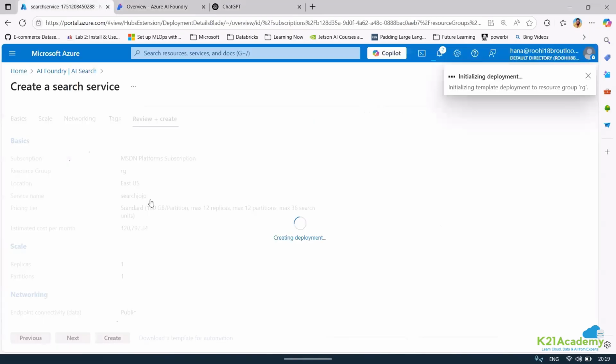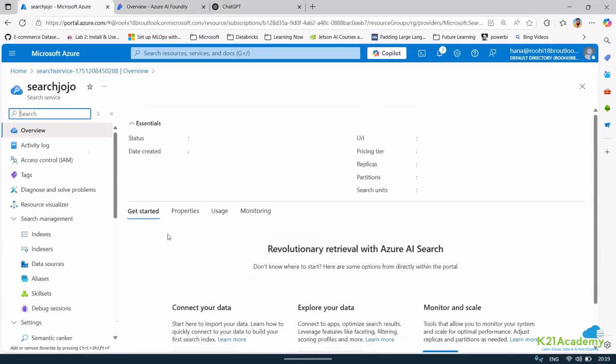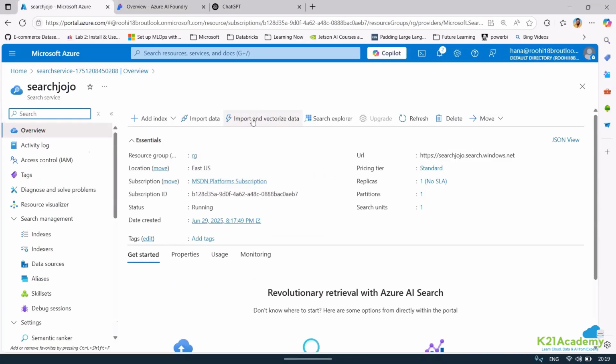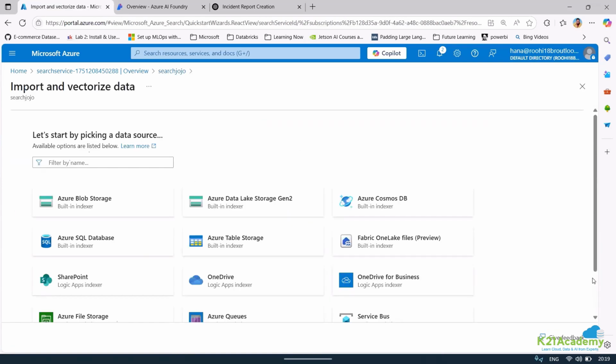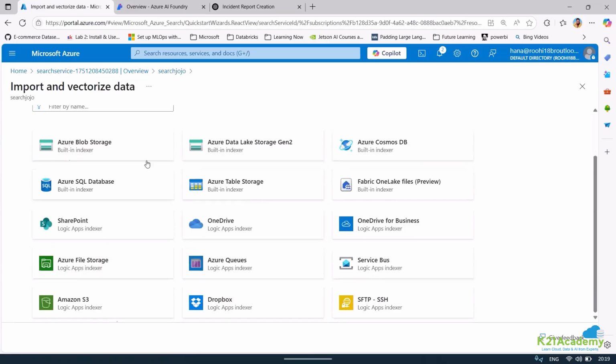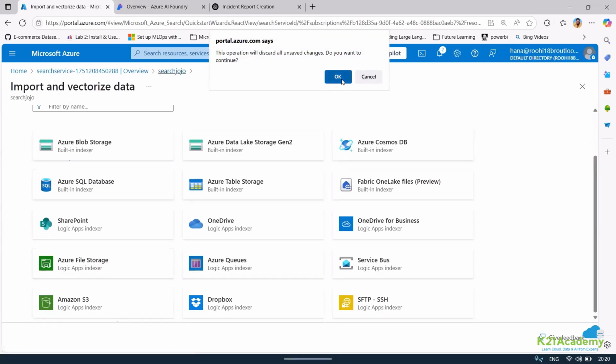Till the time it is being created, let me go to this resource and explain something. Has anyone explored this option, import and vectorize data, till now? I did it long back. Import and vectorize data is pretty good, not just import data. Earlier there were fewer sources; now you can get the data from any source, even Amazon S3. This is where vectorization comes into the picture.